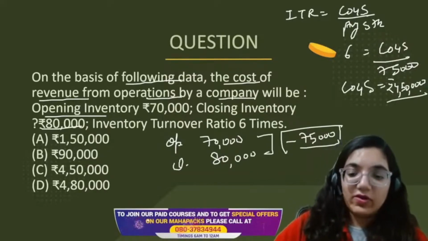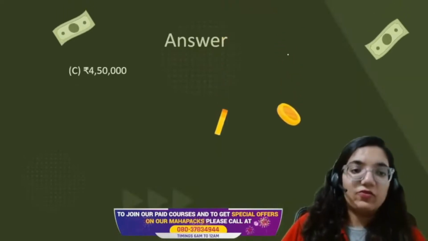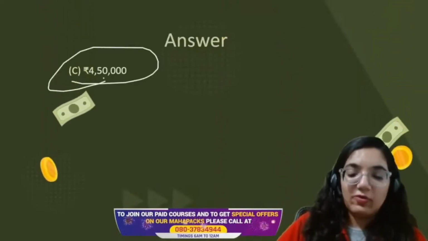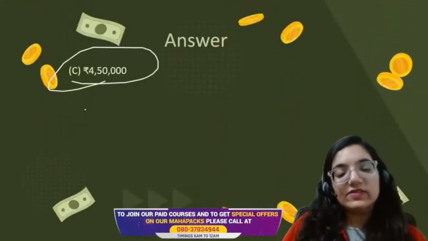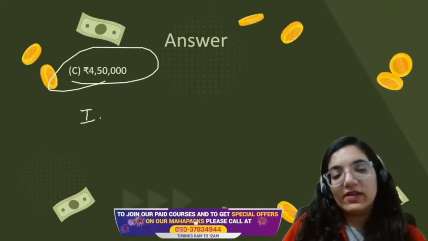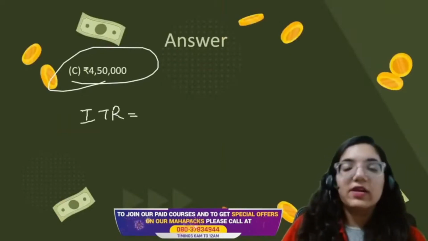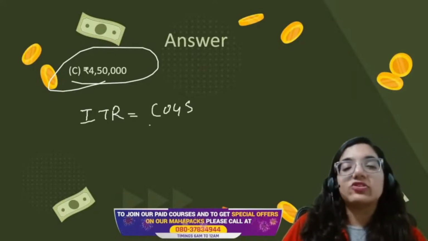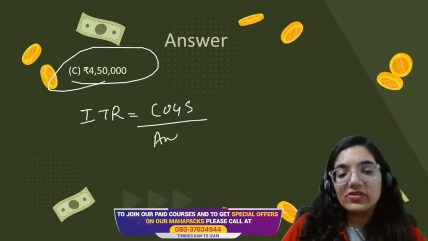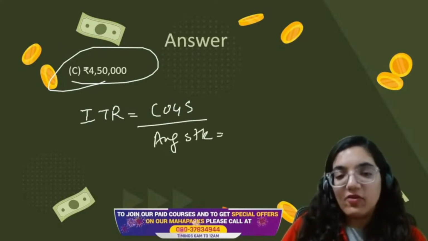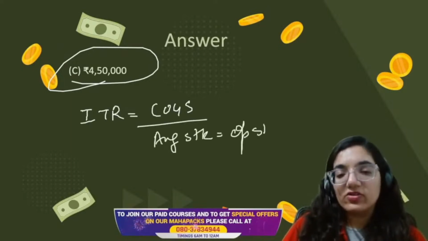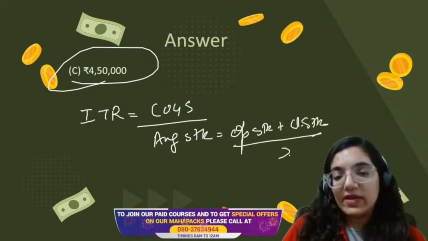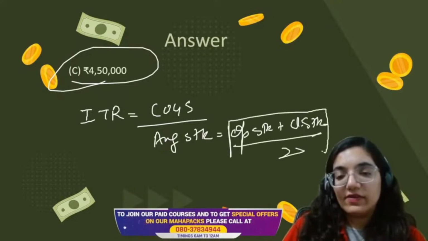Okay, now moving on to the next question. That is 4,50,000. How do we use it? This is called inventory turnover ratio. Inventory turnover ratio can be specified as COGS, that is cost of goods sold, divided by average stock, where the formula for average stock is opening stock plus closing stock divided by 2. This is the formula that we use.